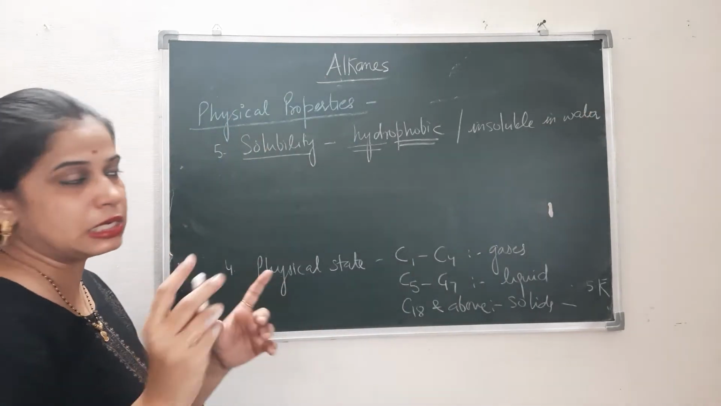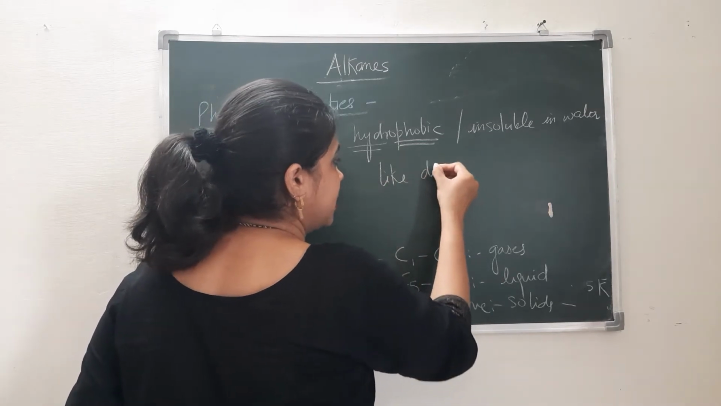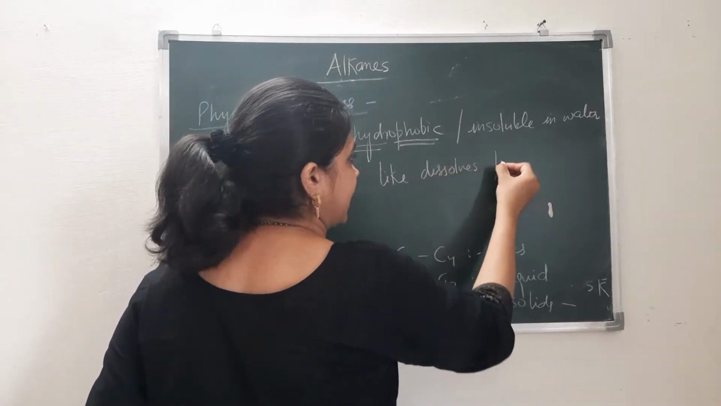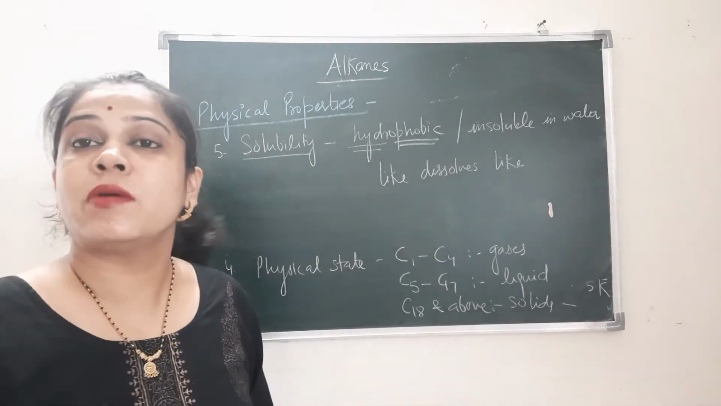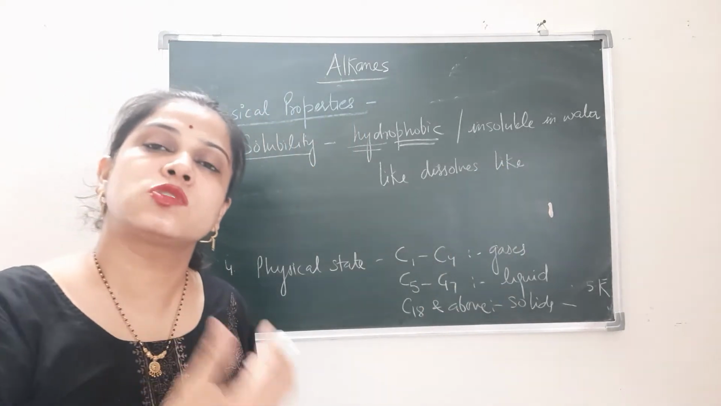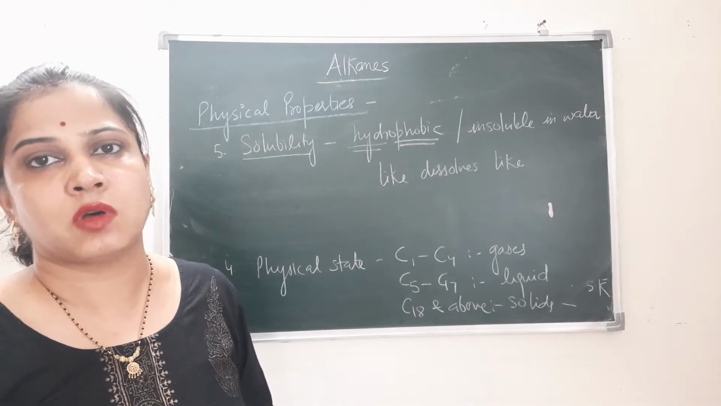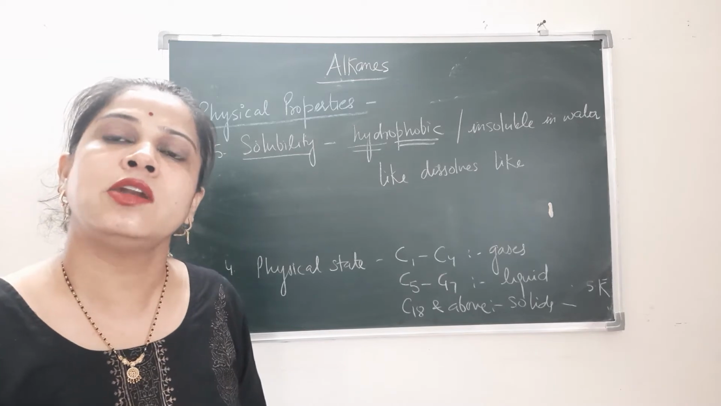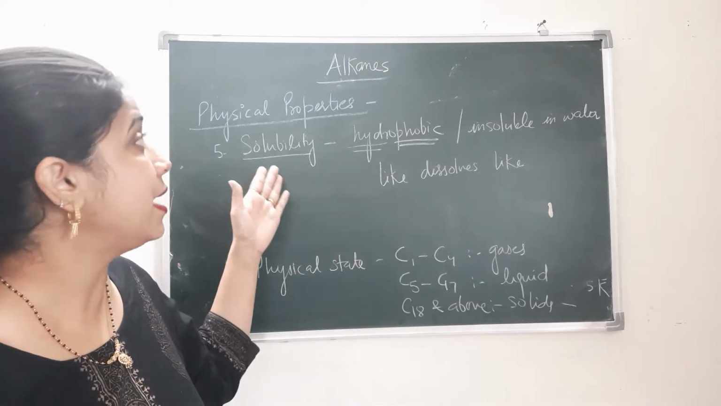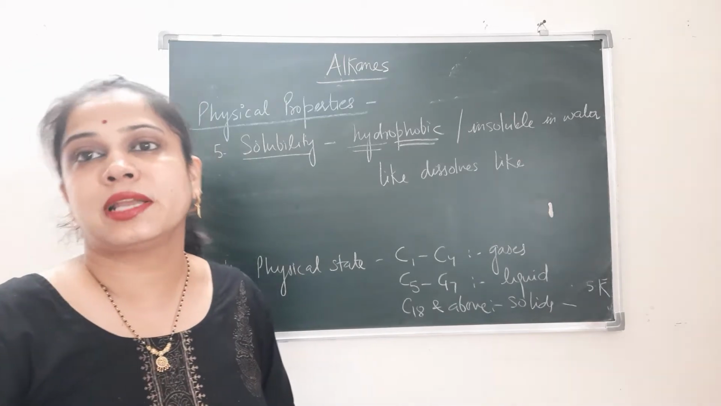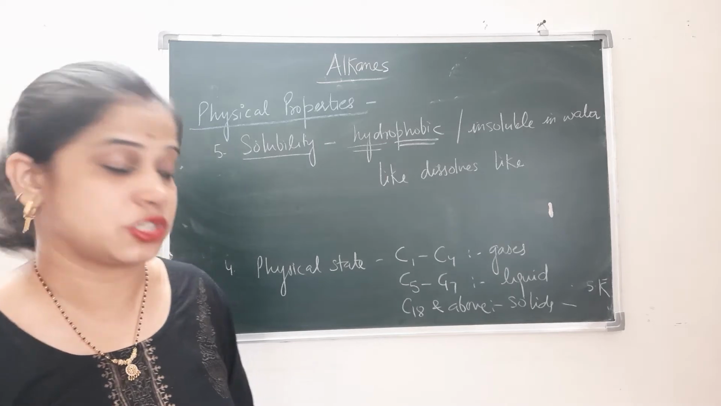You have to learn one line: like dissolves like. It means that if we have a polar compound, it will be soluble in a polar solvent, but if we take a non-polar compound, then it will be soluble in a non-polar solvent only. That means the alkanes are soluble in organic solvents because of their non-polar nature.